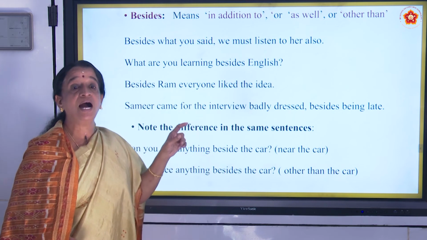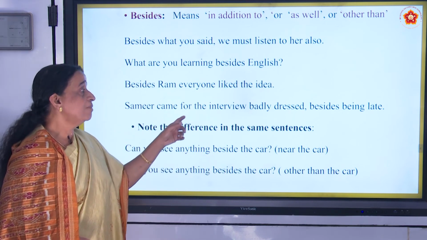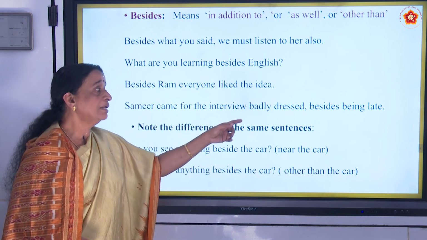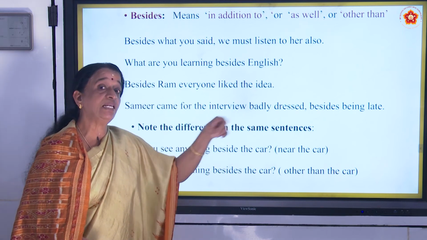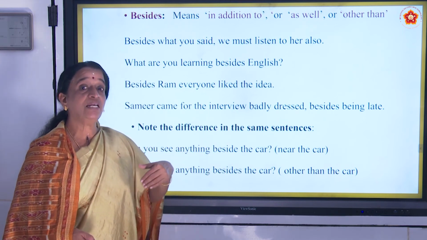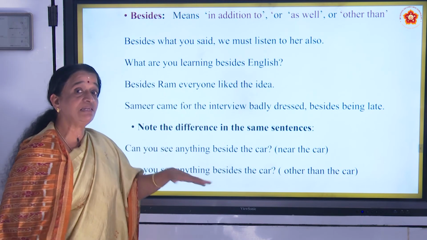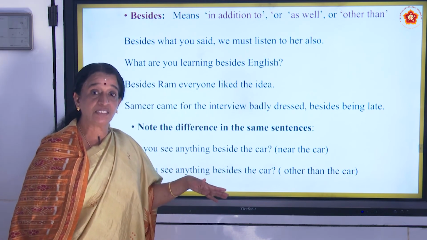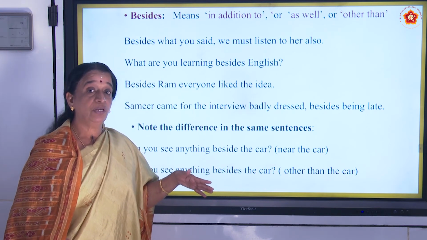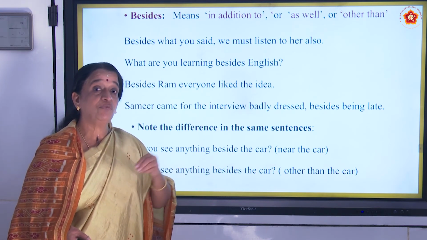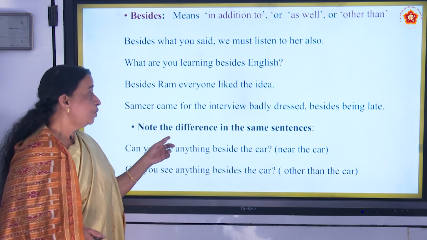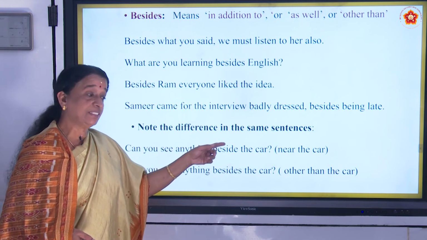Everybody liked the idea. Samir came for the interview badly dressed besides being late. In addition to that, he was also late. So that is the meaning. He was badly dressed when he came for the interview. In addition to that, he was late. Note the difference in the same sentences.